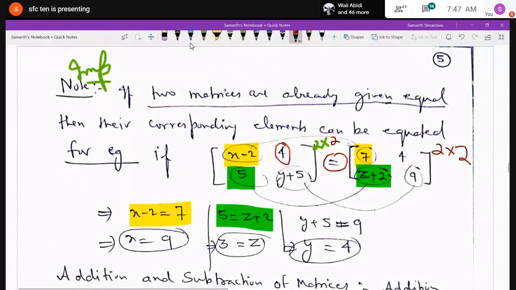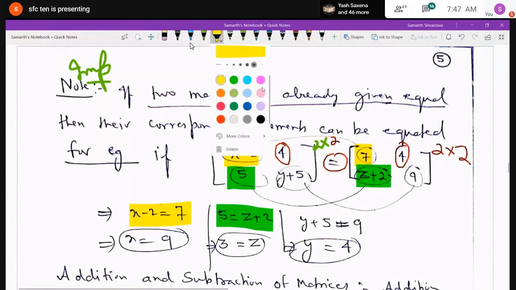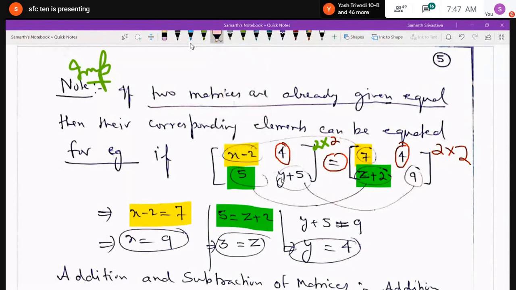So I have got the value of z as 3, because 5 minus 2 is 3. And similarly, when I equated the fourth element, y plus 5 is equal to 9, I got the value of y as 4. So you can equate the corresponding elements when the two matrices are equal.